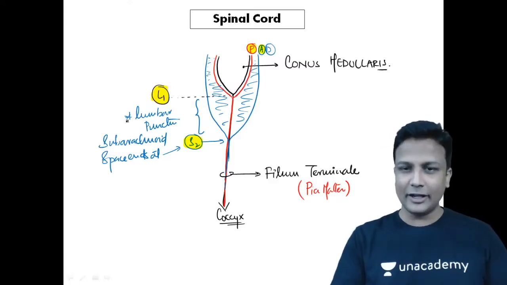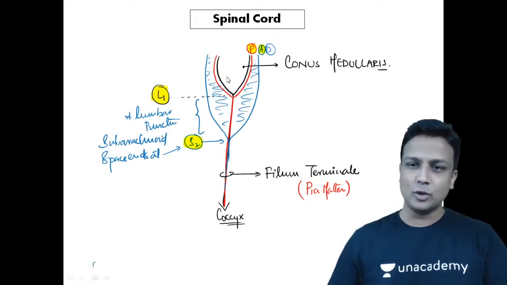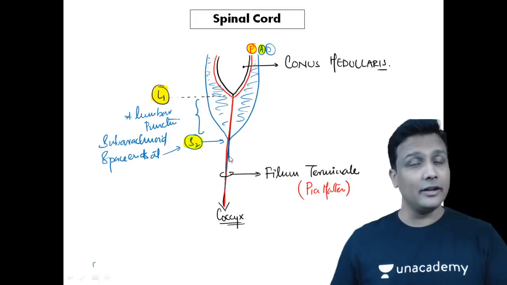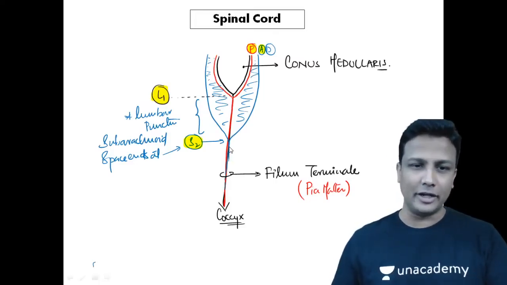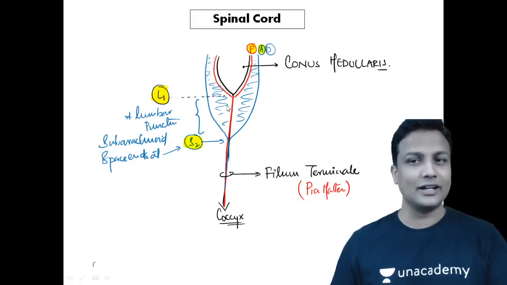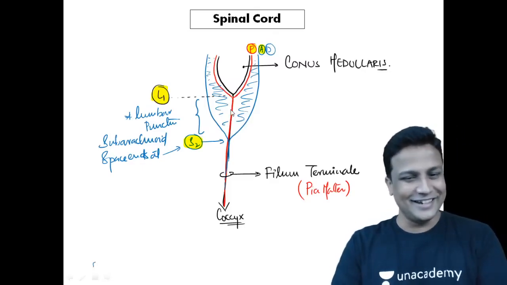So I'll just repeat this again very quickly, my dear friends. The spinal cord ends in a cone-shaped structure, the conus medullaris. There is a thread-like structure, the filum terminale, nothing but the modification of the pia mater. And the arachnoid and dura mater are meeting at the level of S2. Remember, the subarachnoid space also ends at the level of S2 only. That is the reason why we are getting a chance to do the lumbar puncture there, guys.